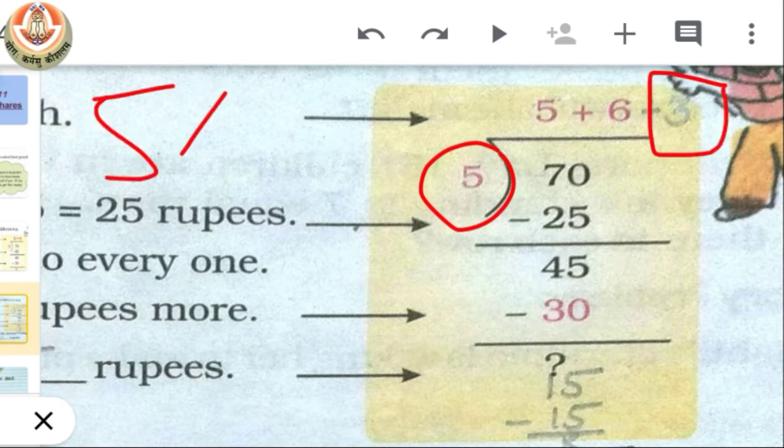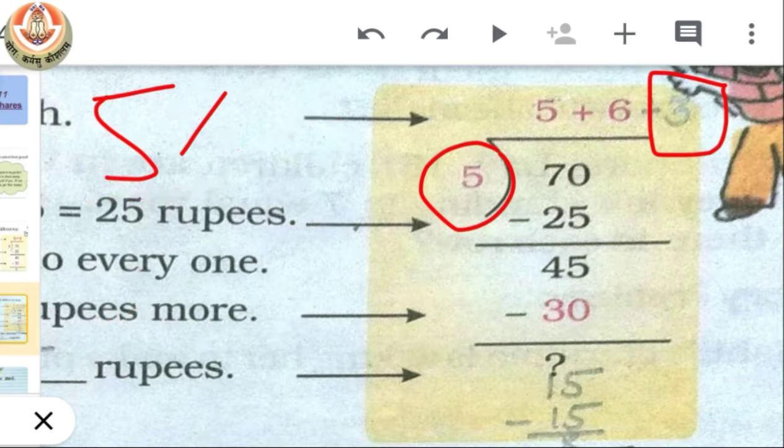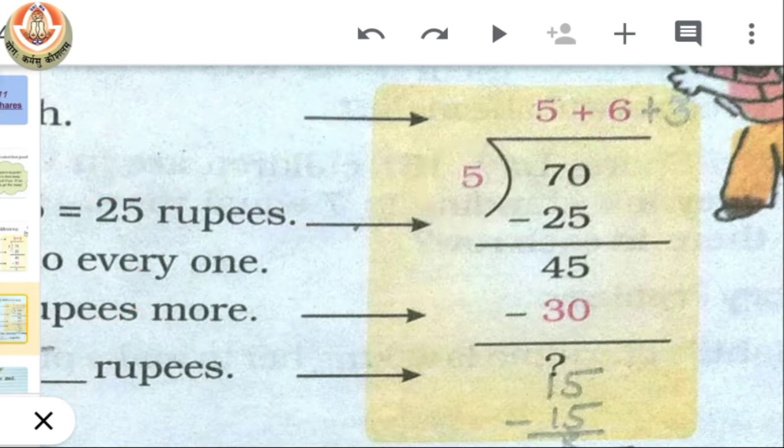When we give rupees 3 to 5 people, that is rupees 15. So the remaining rupees 15 are also divided among them. Now you can see how much total money each of them gets: 5 plus 6 plus 3.